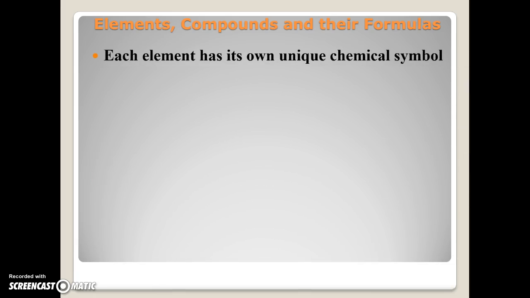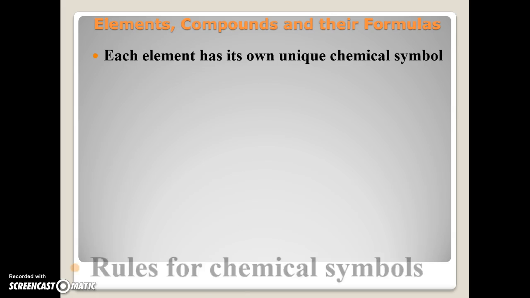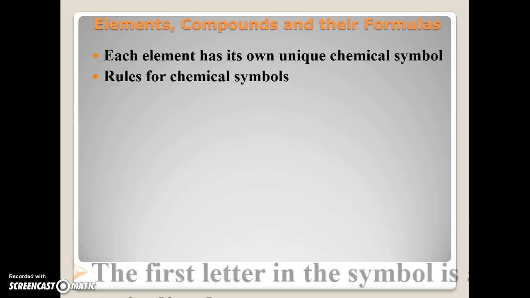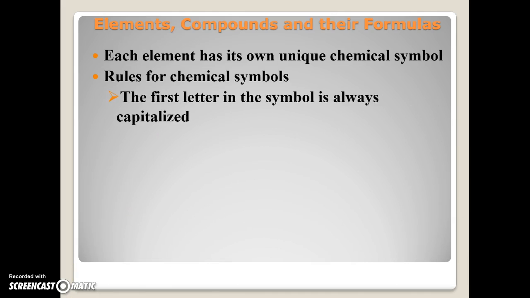All right, what about the formulas? Each element has its own unique chemical symbol. And this is going to be important as we get introduced to the periodic table. And there's some basic rules for chemical symbols. So as you look on the periodic table and you see all these elements and they have these different symbols on there, how do you write them? Okay, well, the first letter in the symbol you'll notice is always capitalized. That's the first basic rule. And so anytime you write it, you will have to capitalize that first letter.